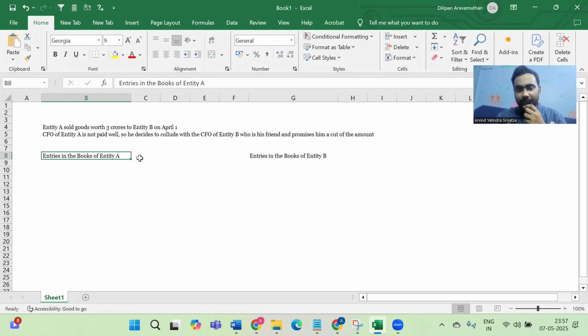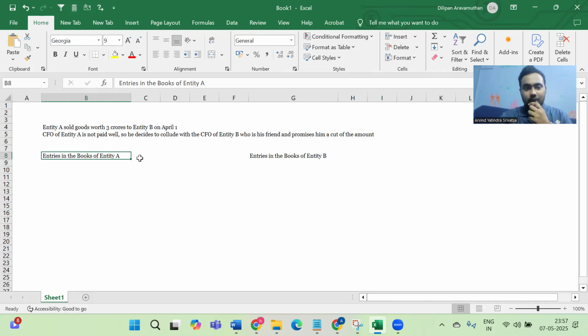So the CFO of company A decides to unite with the CFO of company B, who is his very close friend, and he promises him a cut of the amount which they fraudulently take out of the company. So here's how the fraud scheme is going to be executed by them.